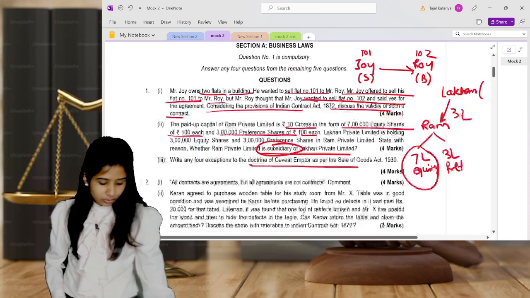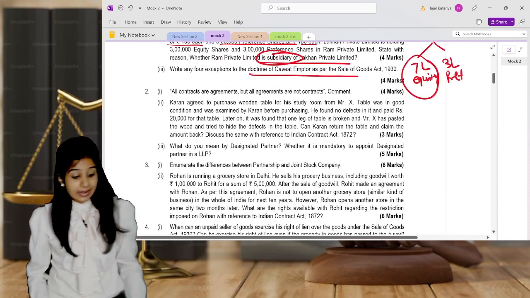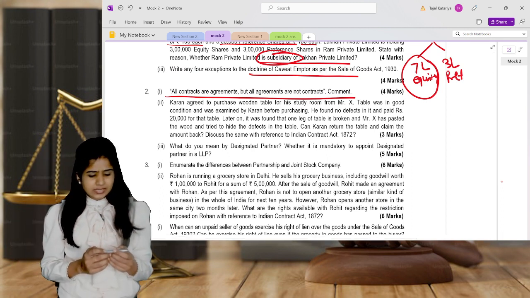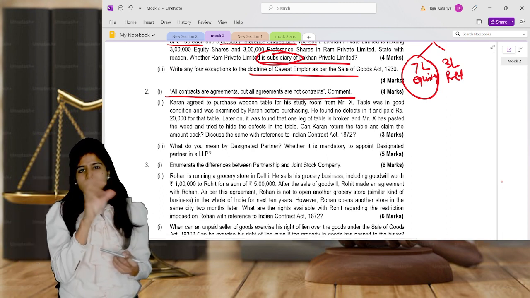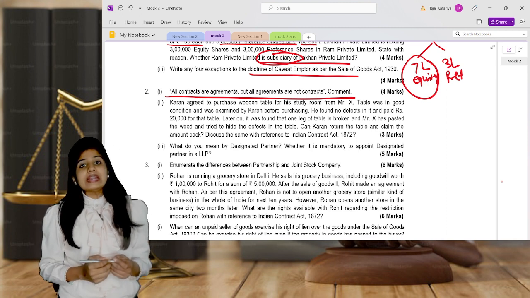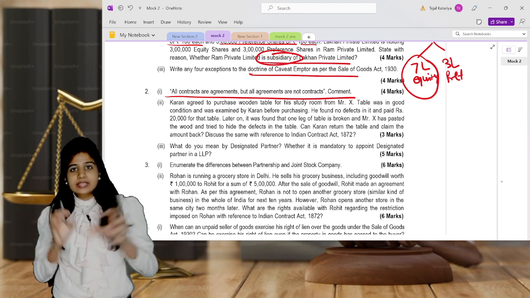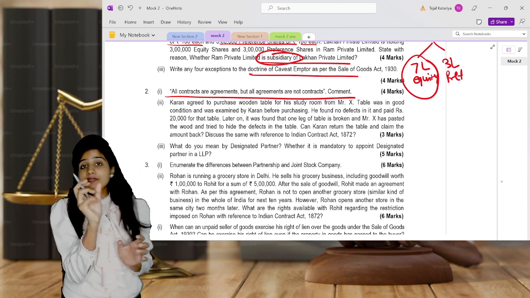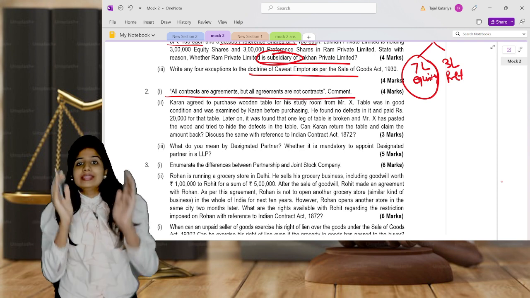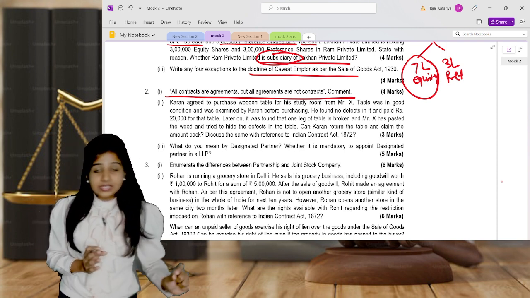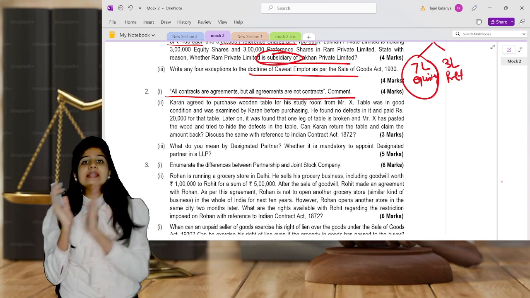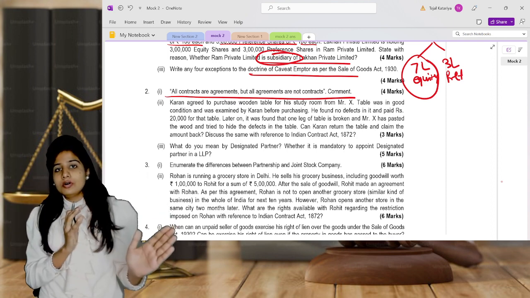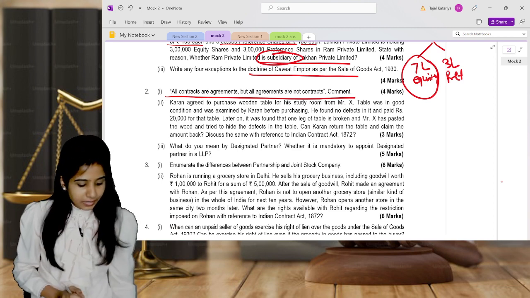The next question, number 2.1: all contracts are agreements, but all agreements are not contracts. Comment. Here, understand, they have also asked to distinguish between agreement and contract. So you can write all the points given there. But if they had asked you to differentiate between these two, then write in a table form. If they ask in a statement form, such as comment, then don't write in a table form, but you can write all the points already given in your module on the difference between agreements and contracts.